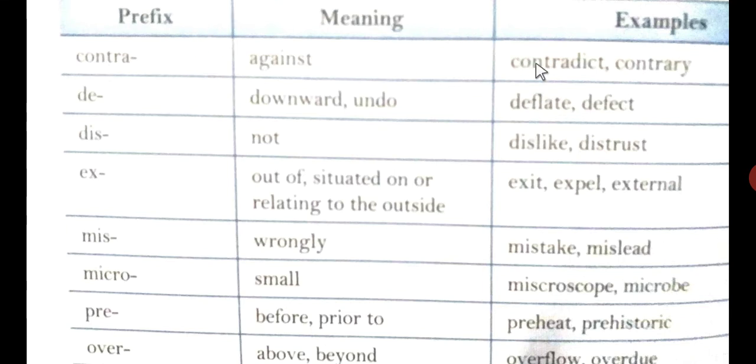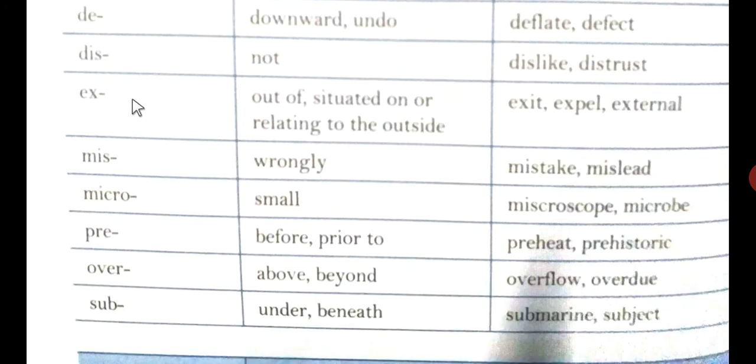Contra, against: contradicted, contrary. De, downward: undo, deflate, defect. Dis, not: dislike, distress. Ex, out of, that is situated on or relating to the outside: exit, expel, external.